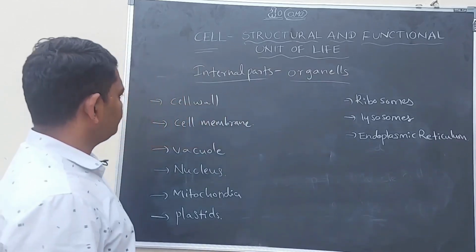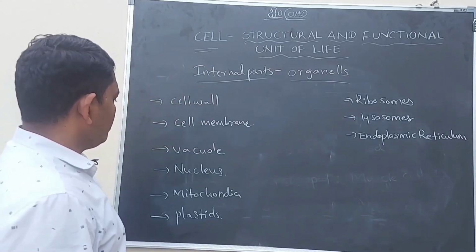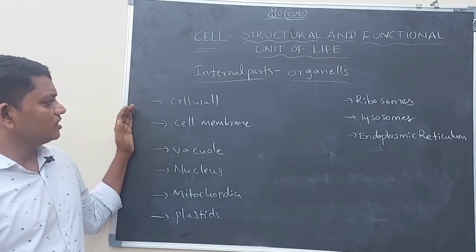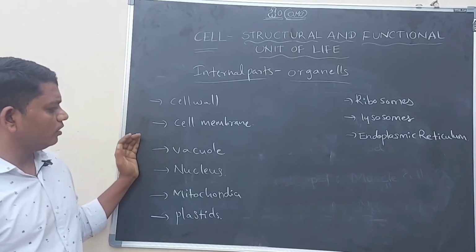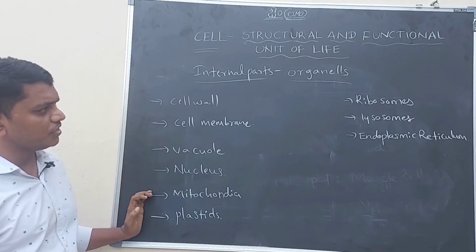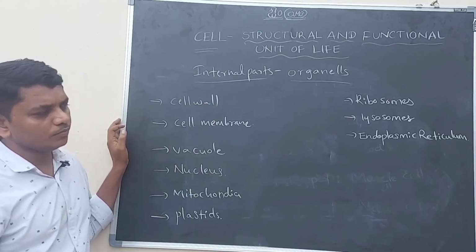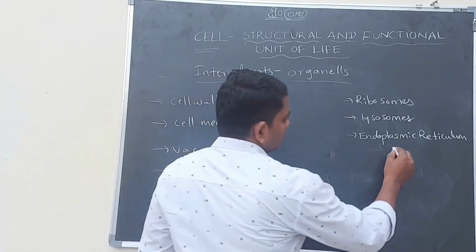So these are important parts in the cell: cell wall, cell membrane, vacuole, nucleus, mitochondria, plastids, ribosomes, lysosomes, endoplasmic reticulum. This is also called ER.